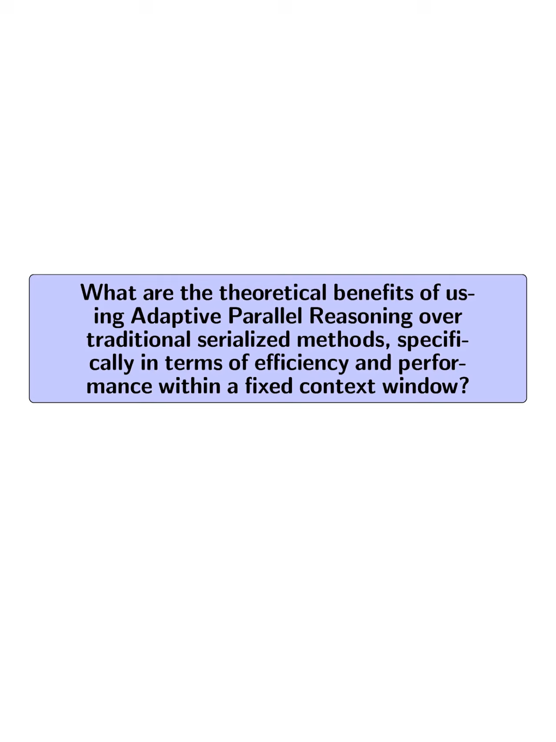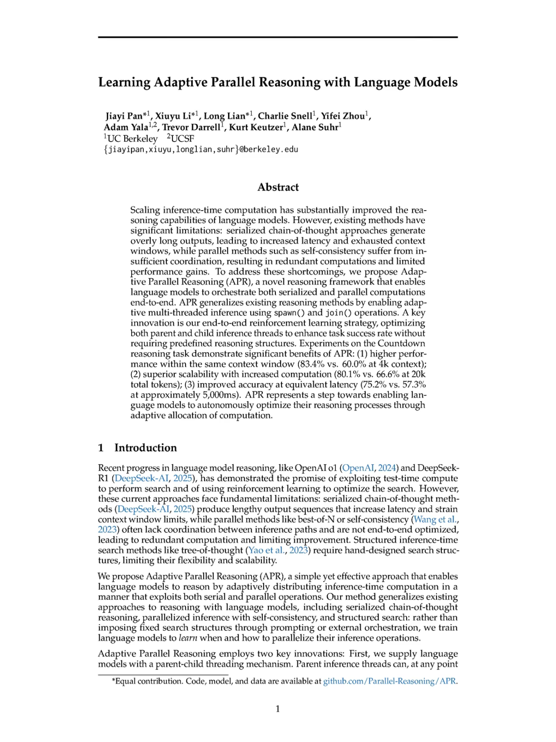Adaptive parallel reasoning, APR, offers significant theoretical benefits over traditional serialized methods by enhancing both efficiency and performance within a fixed context window. Firstly, APR allows for more effective search and reasoning within the same context size constraints, achieving a success rate of 83.4% compared to 60.0% for serialized methods at a 4K context window. Secondly, it exhibits superior scaling behavior, demonstrating better performance improvements, 81% versus 66.6% when the total compute budget is increased to 20K tokens, thanks to its ability to parallelize reasoning across multiple child threads.